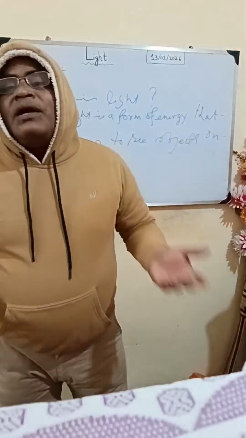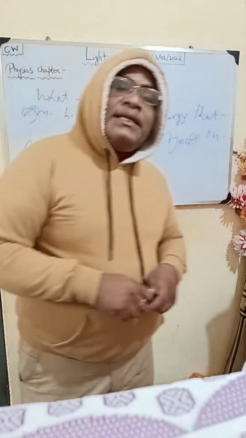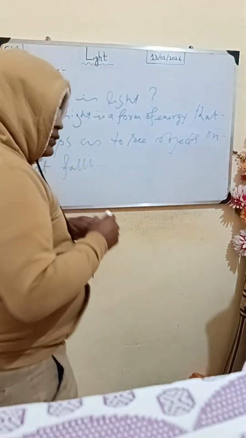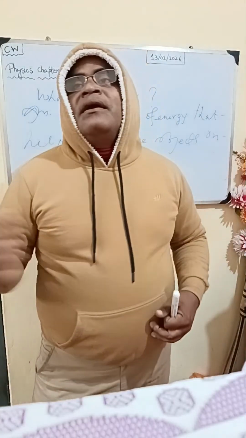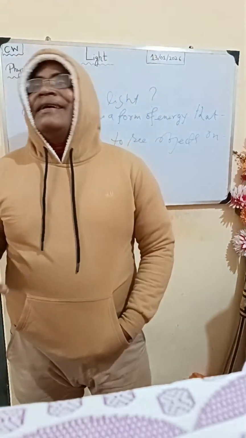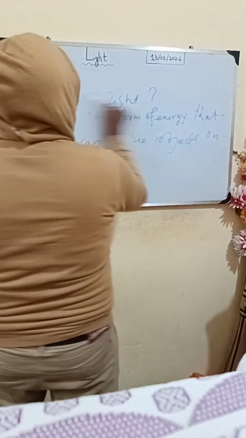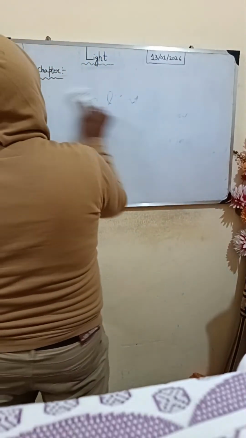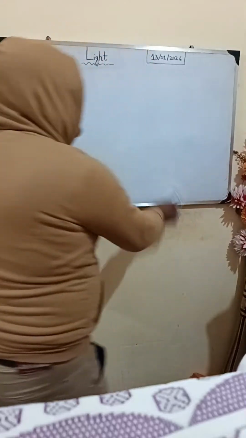So how do we see the things around us? This may be the next question. I would like to rub the board, because you have to adjust this little space. The second question is, why do we see everything around us?